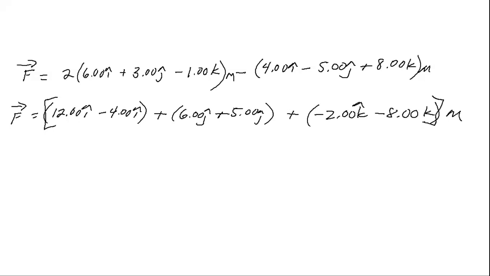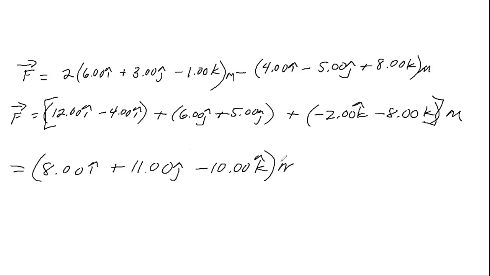And my answer is going to be 8.00I plus 11.00J minus 10.00K. Once again, my units are meters. These are my Cartesian coordinates. If I want to find my polar coordinates, I will do F equals the square root of the sum of